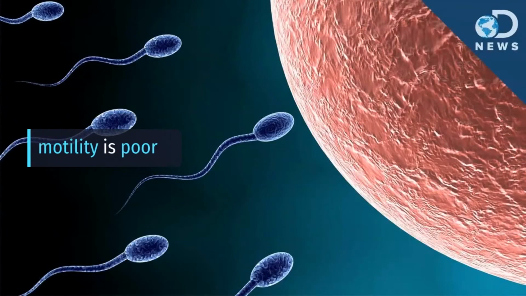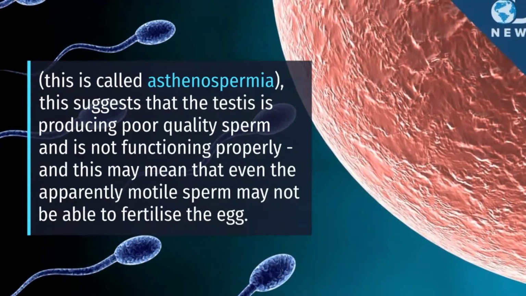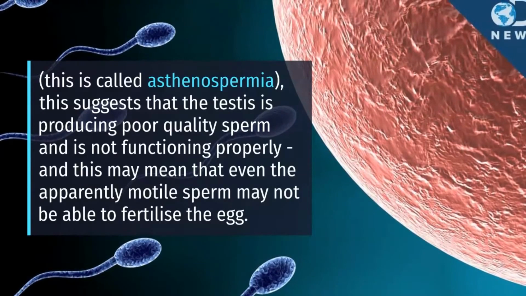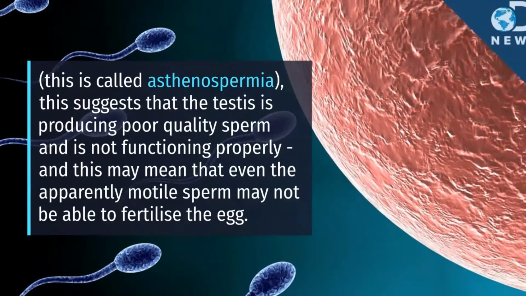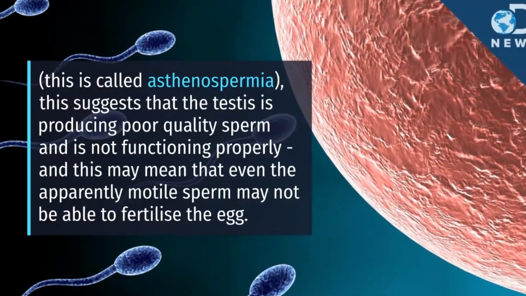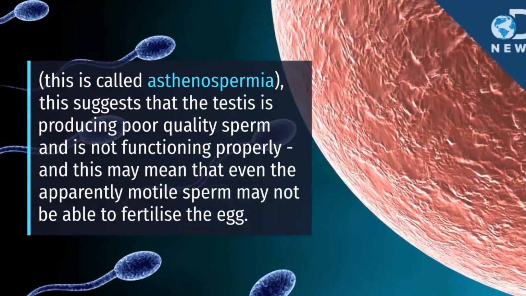If motility is poor, this is also called asthenozoospermia. This suggests that the testis is producing poor quality sperm and is not functioning properly. And this may mean that even apparently motile sperms may not be able to fertilize the egg. This is why we worry when the motility is only 20% when it should be at least 50%.